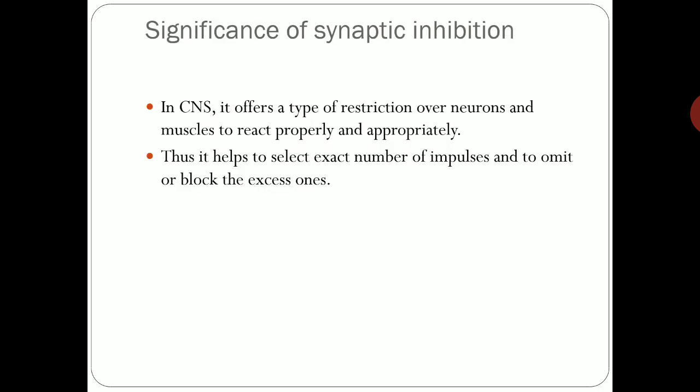Now what is the significance of synaptic inhibition? Why is this inhibition required? In the central nervous system, it offers a type of restriction over neurons and muscles to react properly and appropriately. Thus, it helps to select the exact number of impulses and to omit or block the excess ones. So this is the purpose of synaptic inhibition.